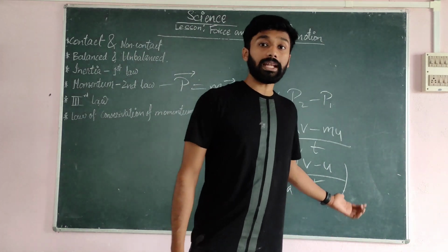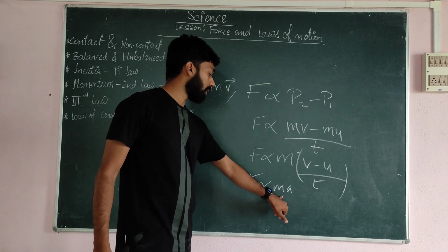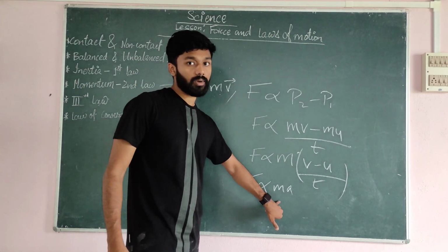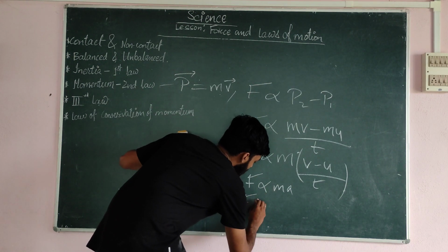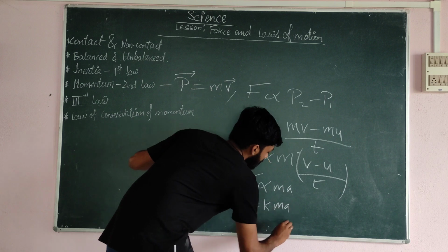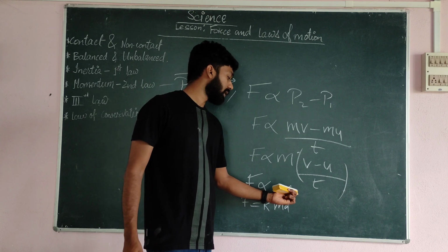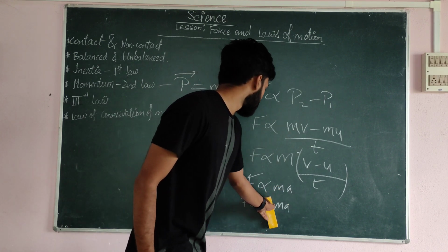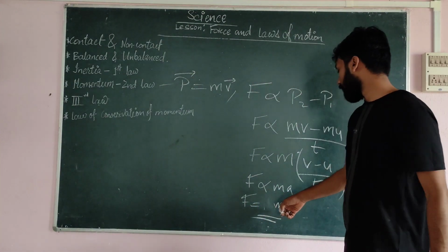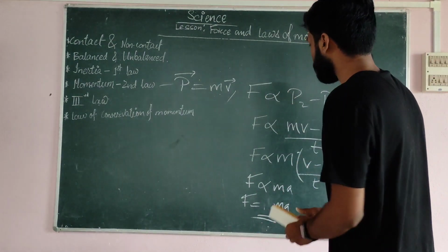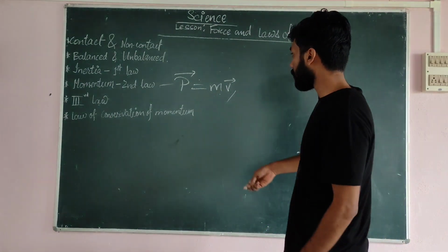It is mathematically derived that when 1 Newton force is applied on a 1 kg object, it obtains 1 meter per second square acceleration. So after removing this proportionality sign, we get one constant. This constant mathematically proves that when 1 Newton force is given to a 1 kg object, it obtains 1 meter per second square. That means k is 1. So F is equal to ma, force equals mass into acceleration. We obtain this from the second law.